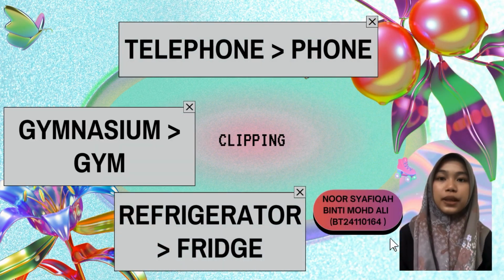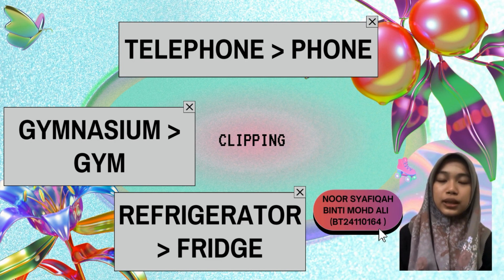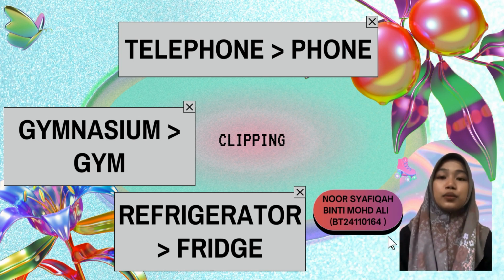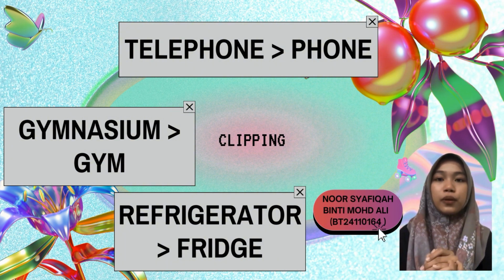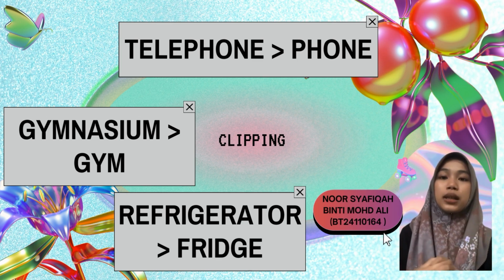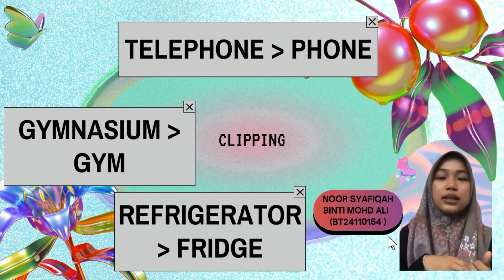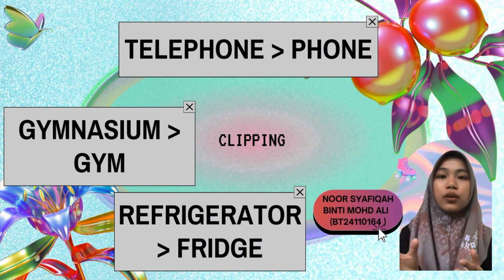So now I will explain about clipping. It is a simple process of forming a new word by removing a part of an existing word. It does not generate a whole new meaning, but it carries a different, narrowed meaning. For example, the word telephone becomes phone. It is one example of clipping because the part tele is removed. The second one is gymnasium, which is usually called gym. It is an example of back clipping since part of the original word gymnasium is removed.